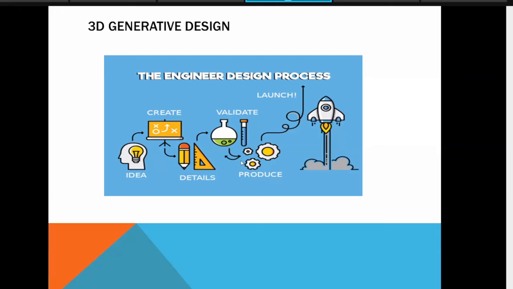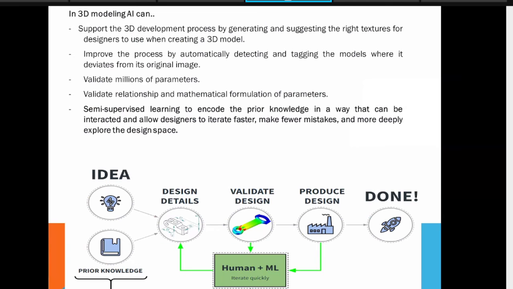You take the idea, you do some paperwork, you refine that paperwork, you create a model, you test that model, and then you work on the actual physical building of that object, right? So here, how I'm using that 3D AI in that 3D modeling. First important point, it supports the 3D development process by generating and suggesting the right texture for the designer to use when creating a 3D model. It will give you the help.